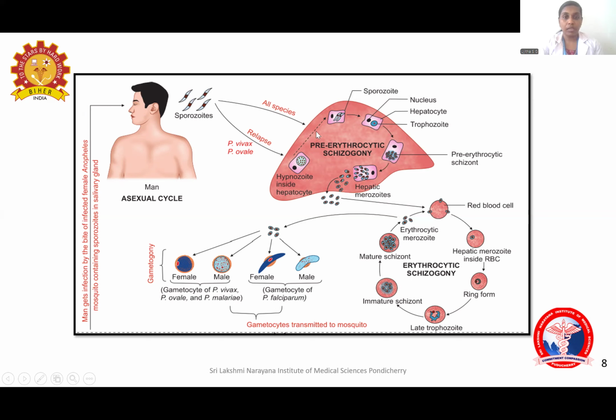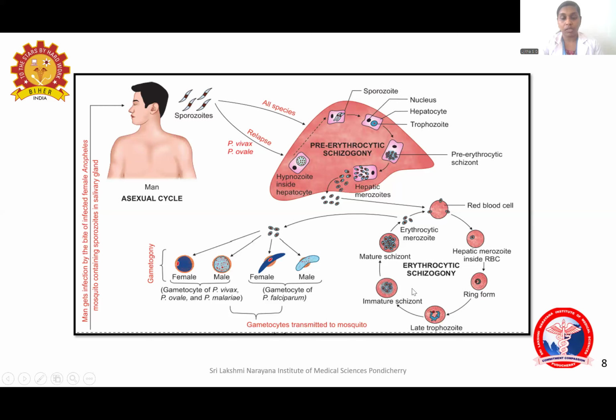In the hepatic cycle, a few sporozoites, instead of getting transformed into trophozoites, will be converted into hypnozoites. These hypnozoites are responsible for the relapse of malaria later on. These will not be converted into trophozoites immediately on infection. They will remain in the dormant stage, and later on they will get reactivated and cause relapse of the infection.